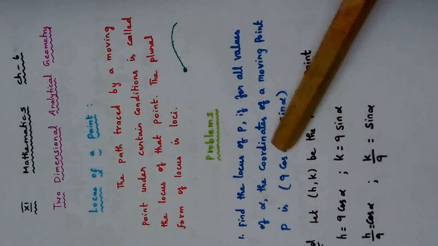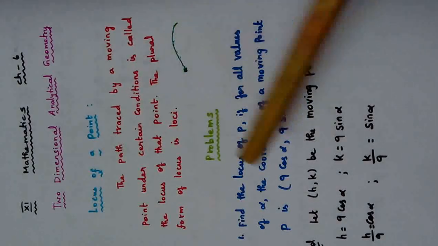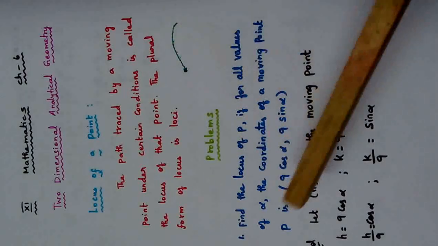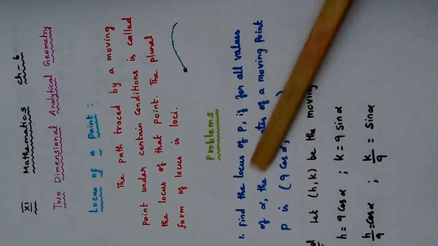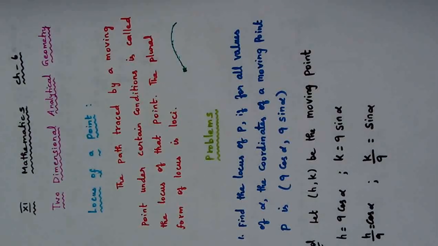So alpha differs means the point differs. If the point is here, alpha will be different. If it is here, alpha will be different. So a general point was given to us. With this we need to calculate the locus of P. Locus of P means the path created by the point P. So just observe how we are doing this sum.